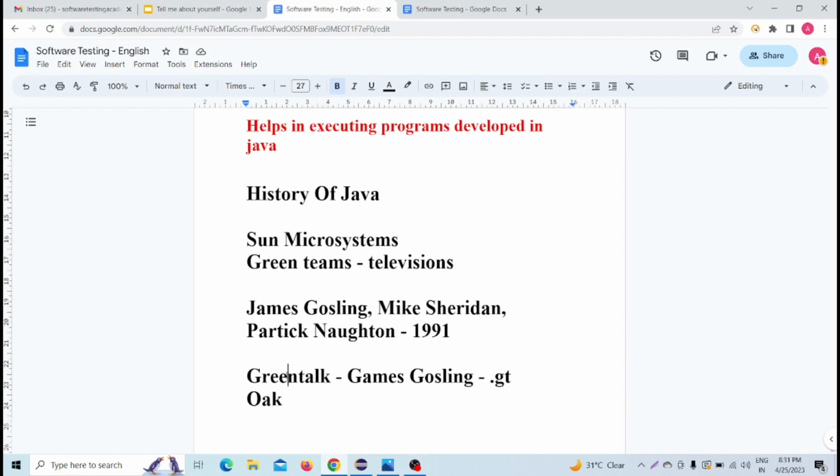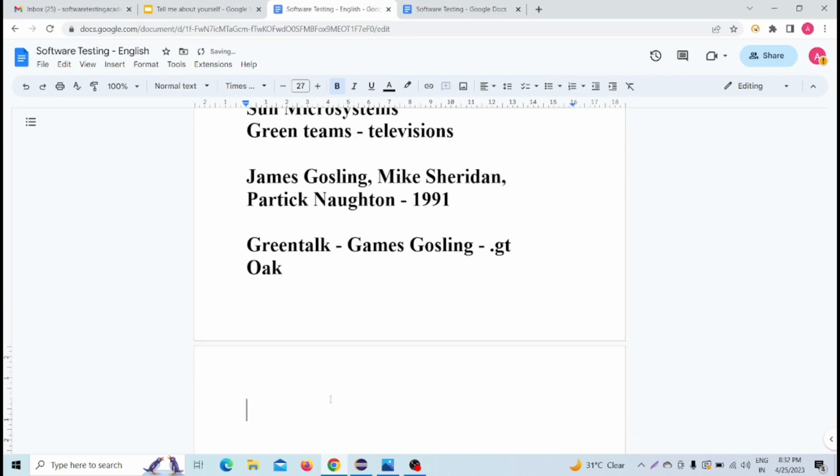In 1991 it began, and then day by day, in 1995, they first named this technology Java.